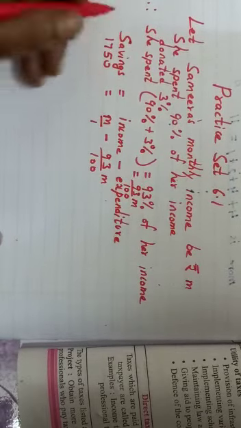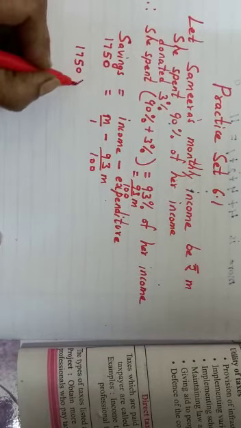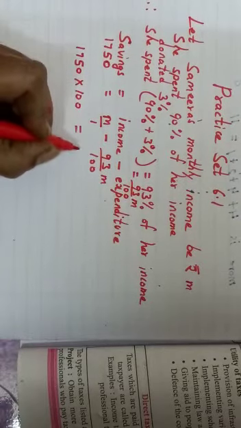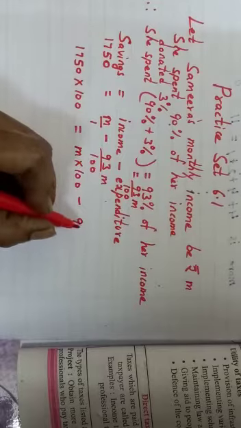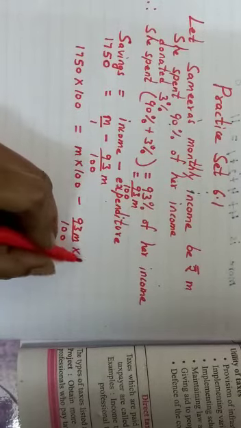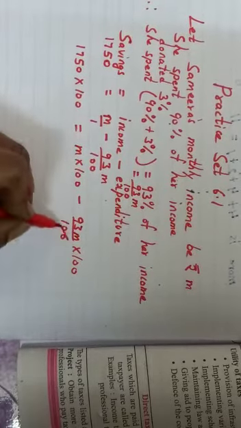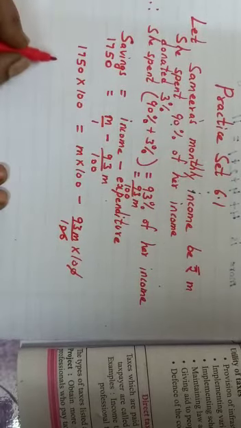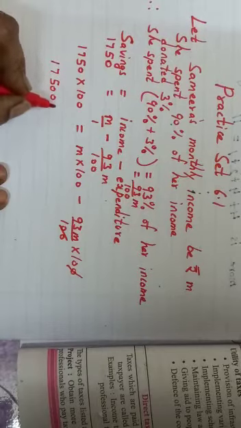If I multiply both the sides by 100, my calculation will become a little easier. 1750 into 100 is equal to M into 100 minus 93M upon 100 into 100. So this 100 cancels. This calculation I hope you know.